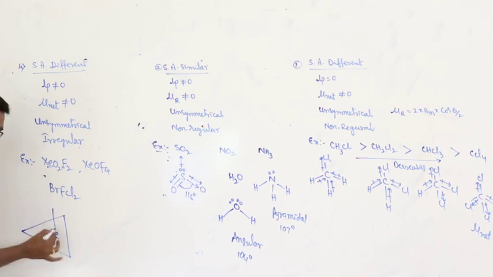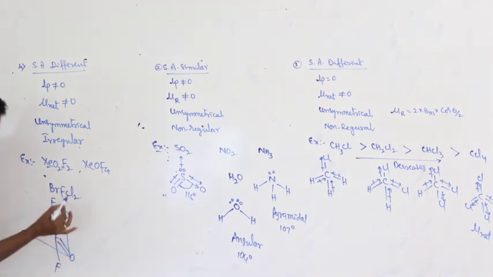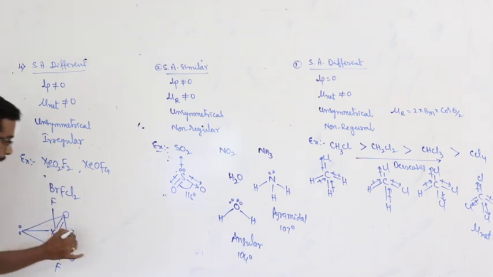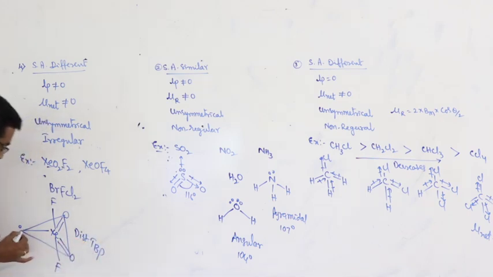Xenon, fluorine, oxygen, oxygen, and this is a lone pair. This is a lone pair. And what about the shape of the molecule? Distorted trigonal bipyramidal. Why is the shape of the molecule distorted? Due to the presence of lone pair.